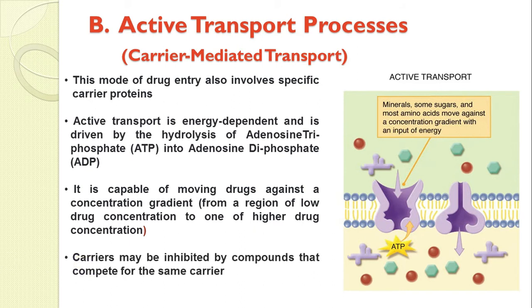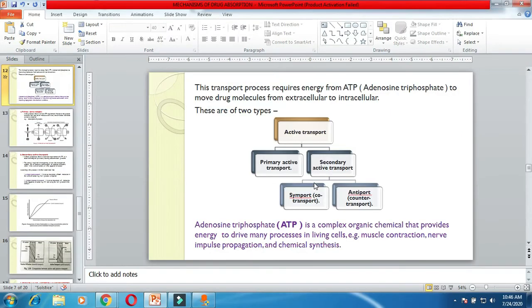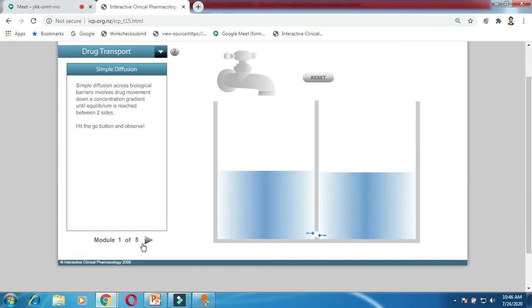The carrier may be inhibited by compounds that compete for the same carrier, meaning inhibition of the carrier is possible in active transport. Once the carrier gets saturated, further absorption of that particular drug is not possible by active transport processes. Now, similar to what we saw for passive transport, we will see the interactive module for active transport.